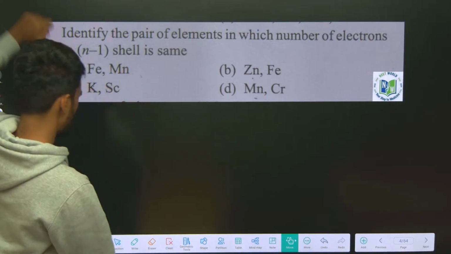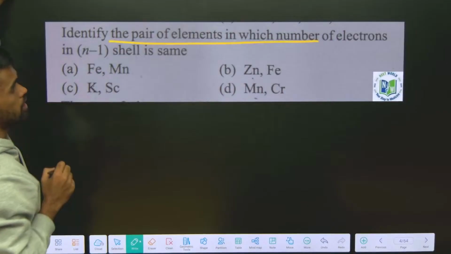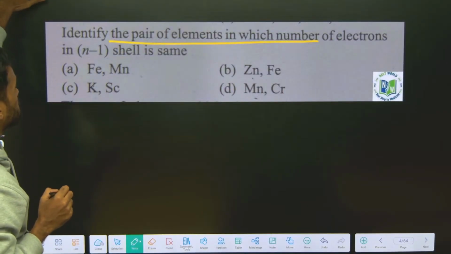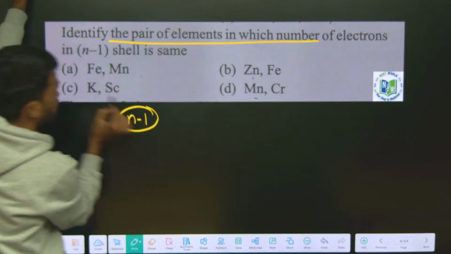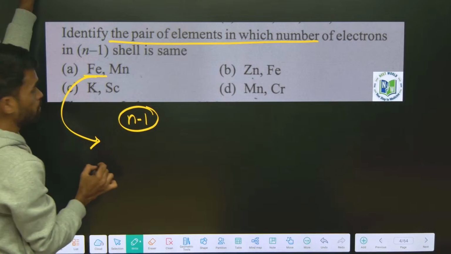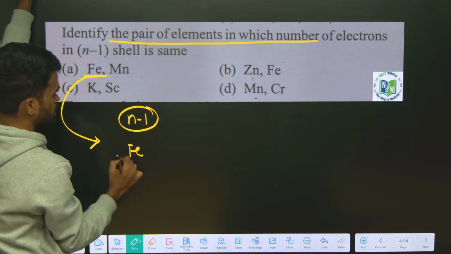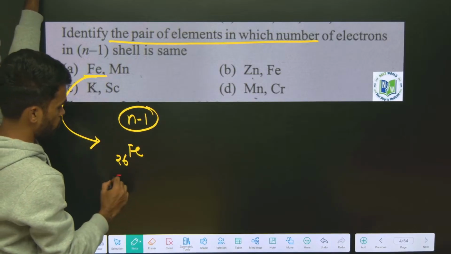See here, first one: identify the pair of elements in which the number of electrons in the n-1 shell is the same. The n-1 shell, what does it mean? For iron, it is a d block element. Iron's atomic number is 26. So what is the electronic configuration?